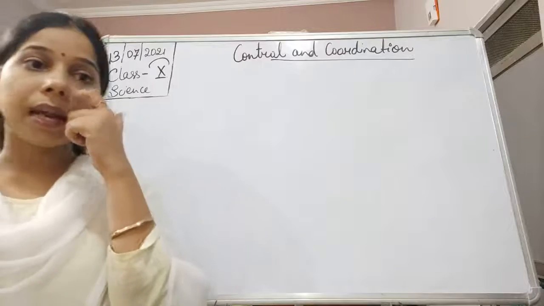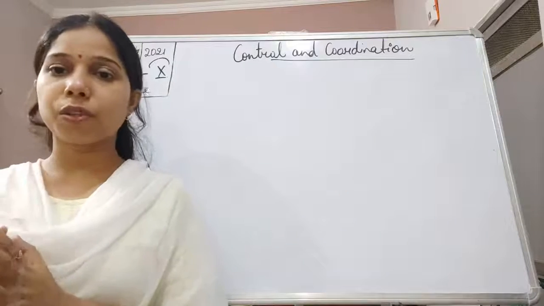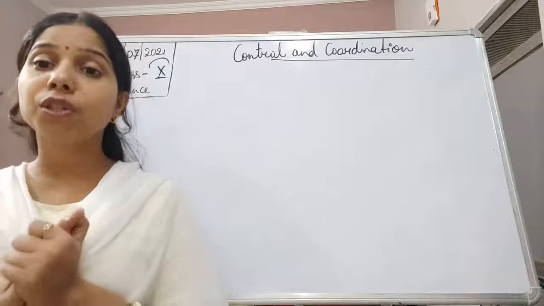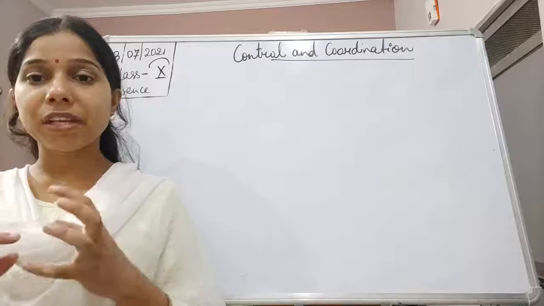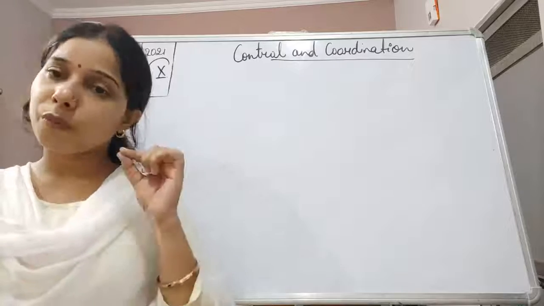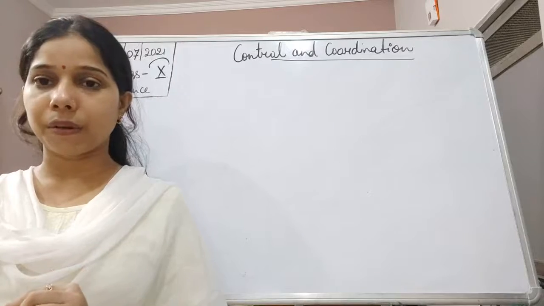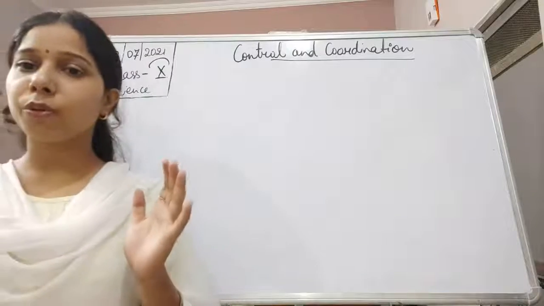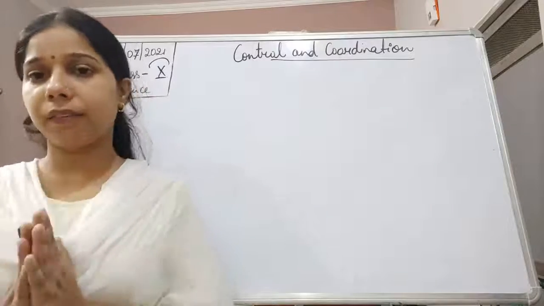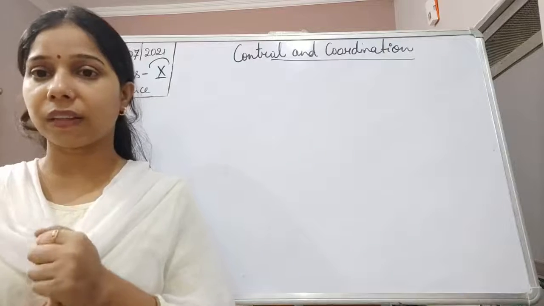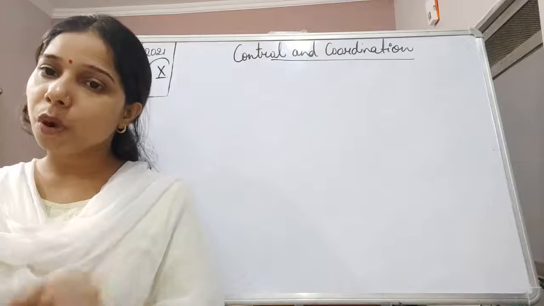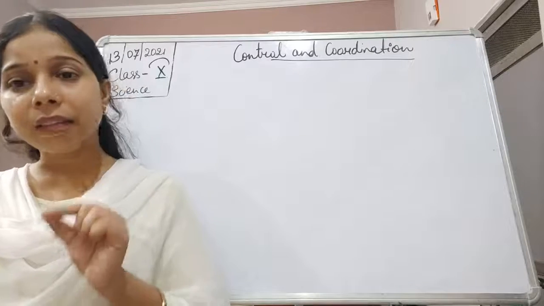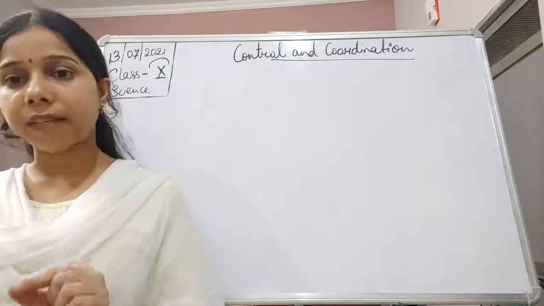Now the question arises: we have understood that the neuron carries the information, but how is this information transferred from one neuron to the other neuron? Before we go, let me tell you that all the neurons are not tightly connected with each other. They do not touch each other, but actually there is a small gap between neurons. And this small gap is called a synapse.